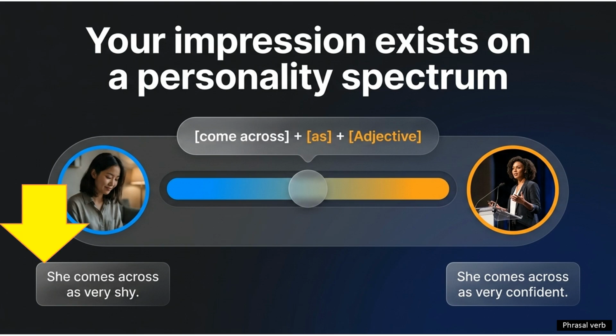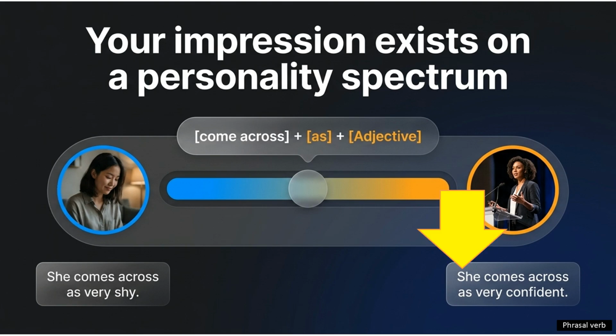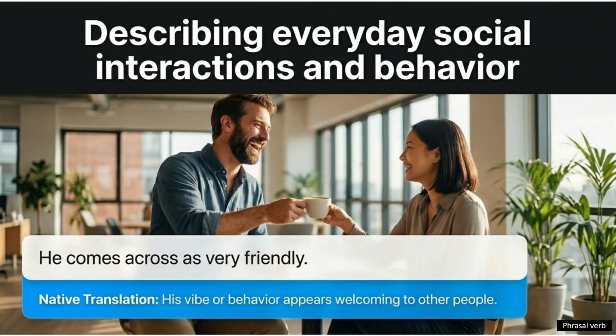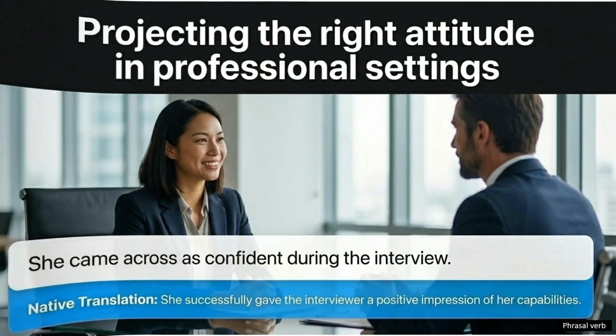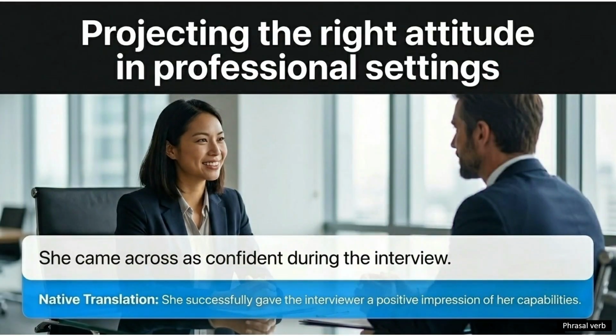Examples: she comes across as very shy. Another usage, she comes across as very confident. He comes across as very friendly, meaning his vibe or behavior appears very friendly, welcoming to other people. Another usage, she came across as confident during the interview. She appeared to be very confident during the interview. She gave the interview successfully, which is a positive impression.